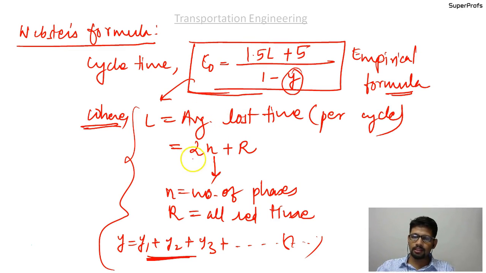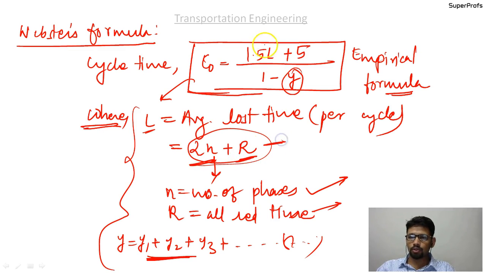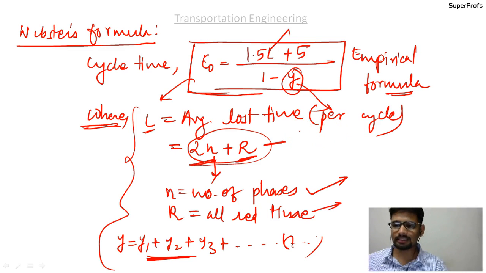L is 2n plus R, where n is the number of phases, like 1 phase, 2 phase, 3 phase, 4 phase signal. R is the all red time. Calculate this L using this equation and put it over here, and Y we just discussed from y1, y2, y3. Usually the values will be given with some slight trick since it is a GATE examination, but it will be a very straightforward question.